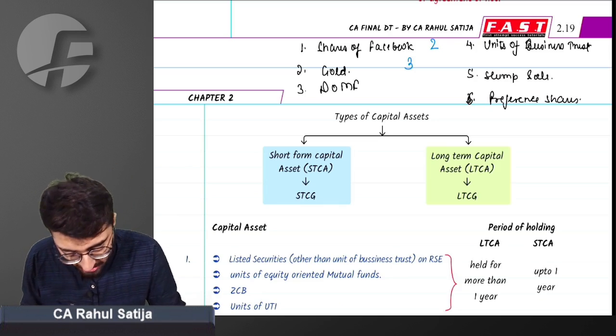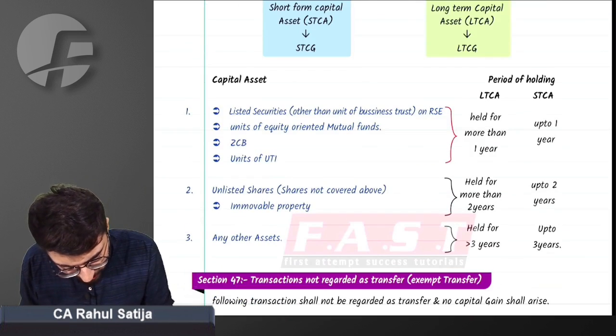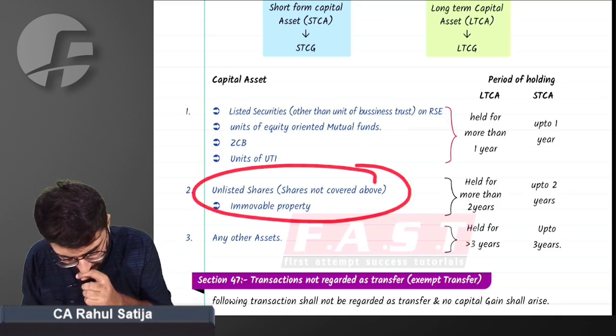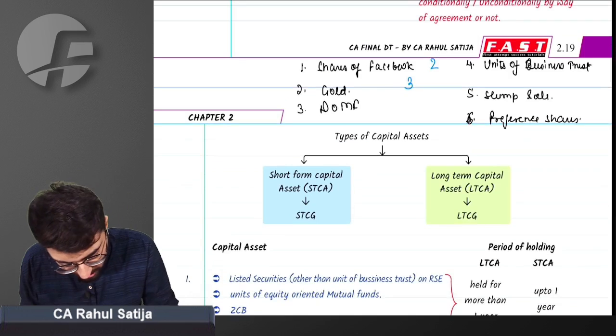So debt oriented mutual funds. For 1 year, we have equity oriented mutual funds. It is not equity. For 2 years, nothing is stated. Any other assets, we have to consider 3 years.